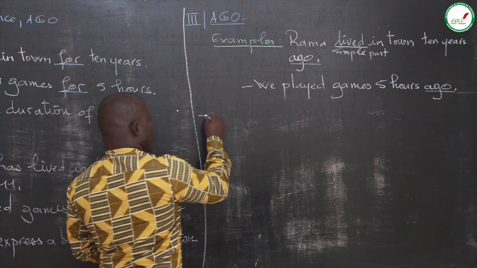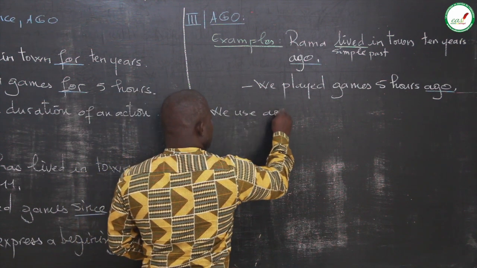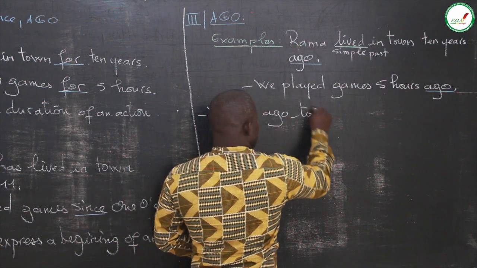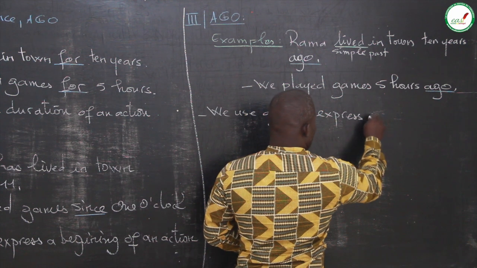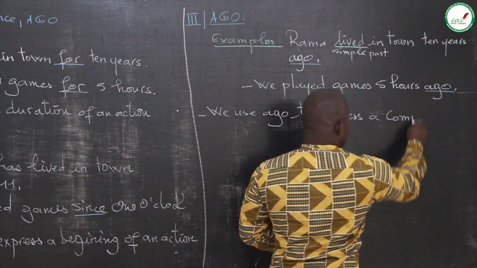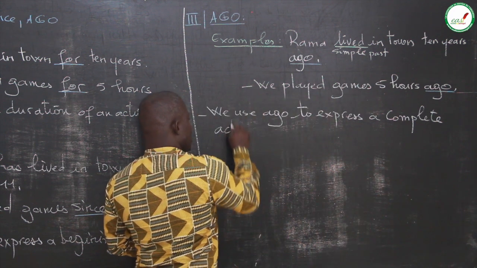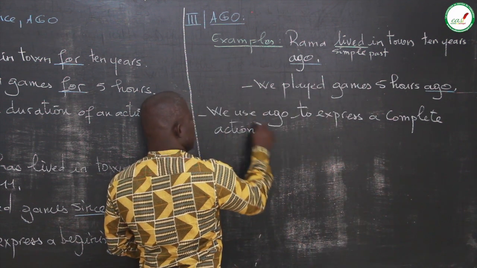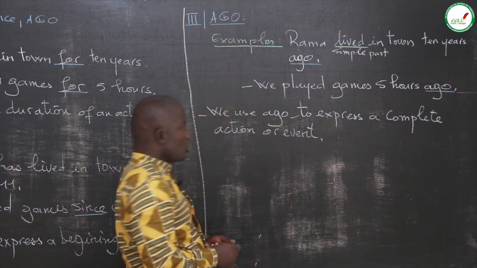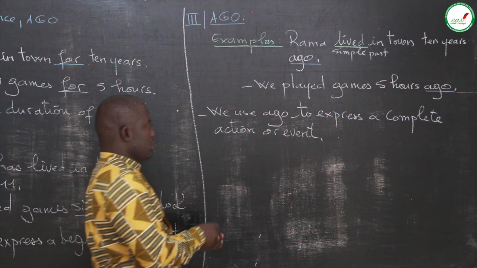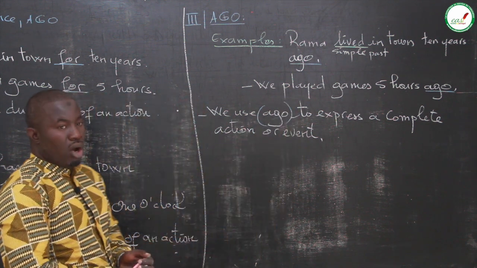So we use ago to express a complete action or event.